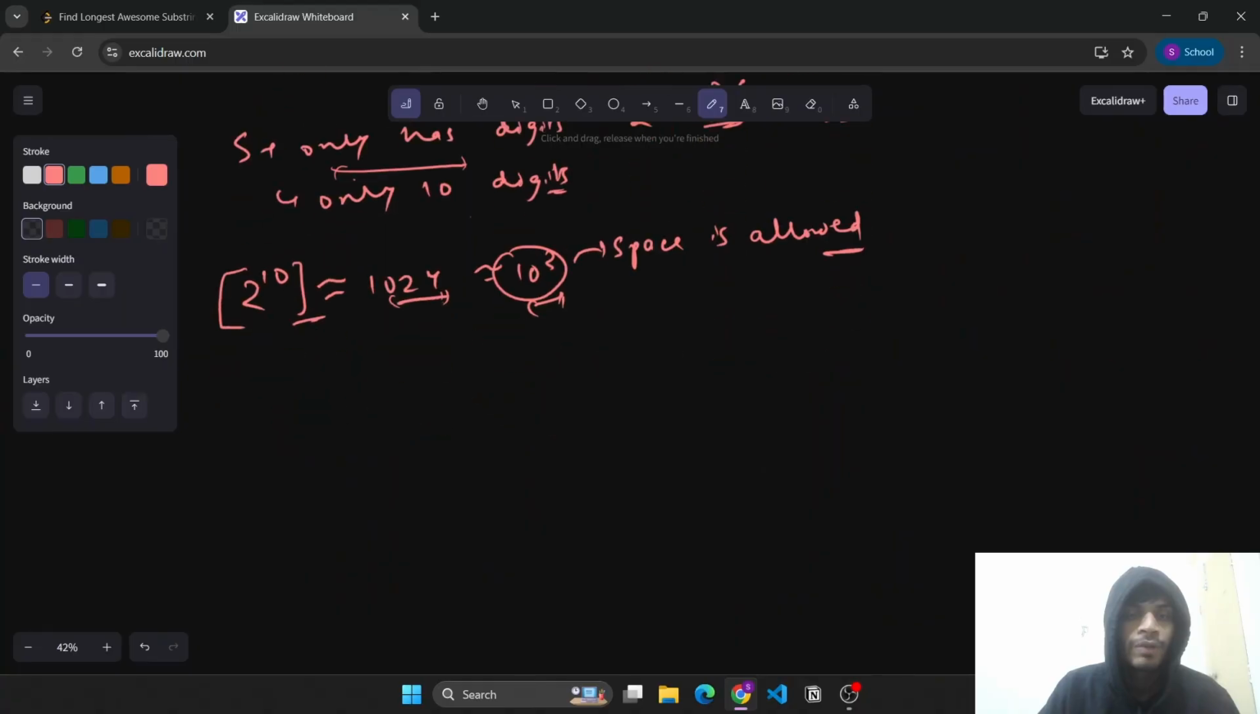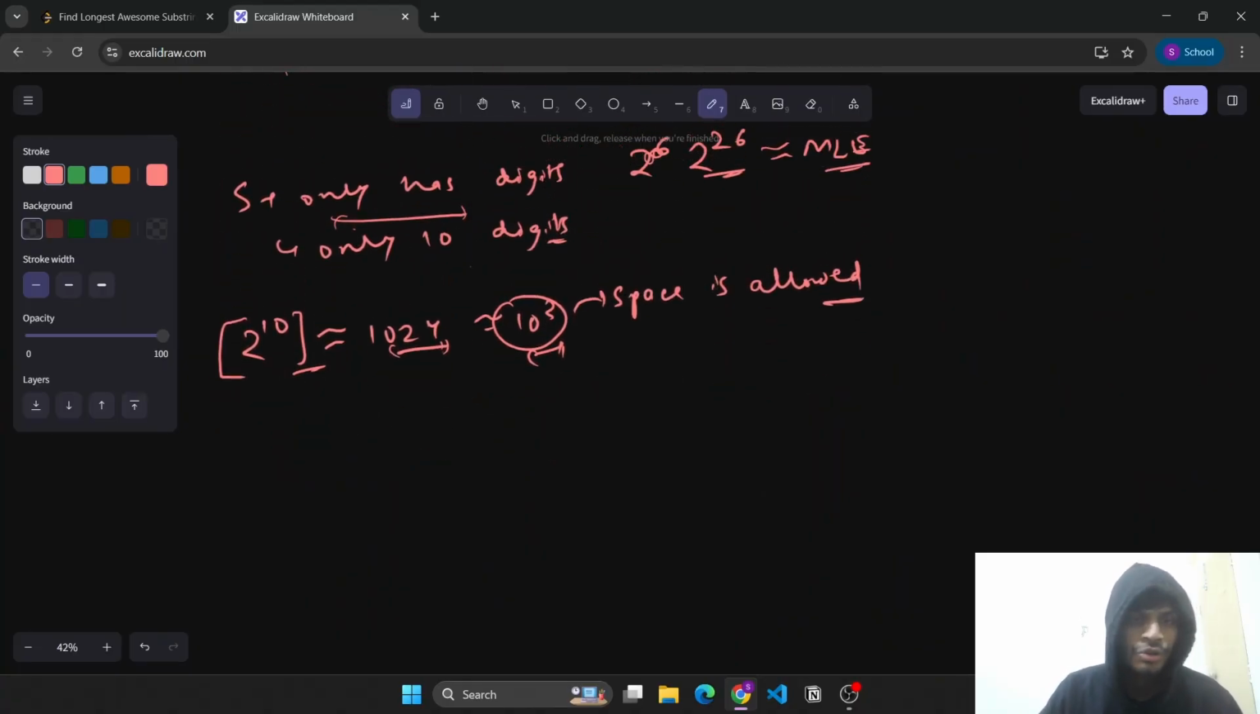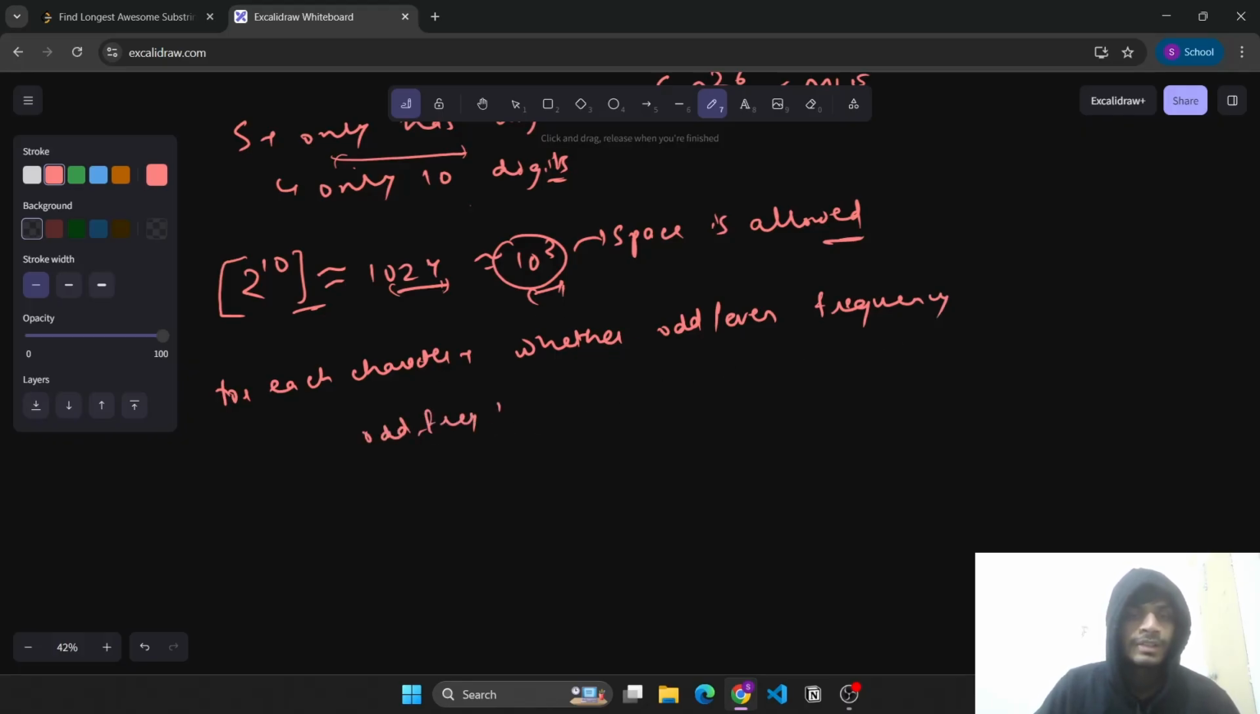Alright, so this was the first thing to observe. Now how do we create a mask? What do we need to find? For each character, we need to know whether it has odd or even frequency, right? This is what we needed to find. We need to find the number of elements with odd frequency less than or equal to 1.